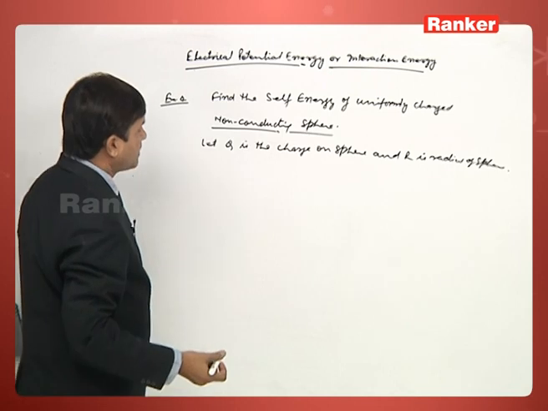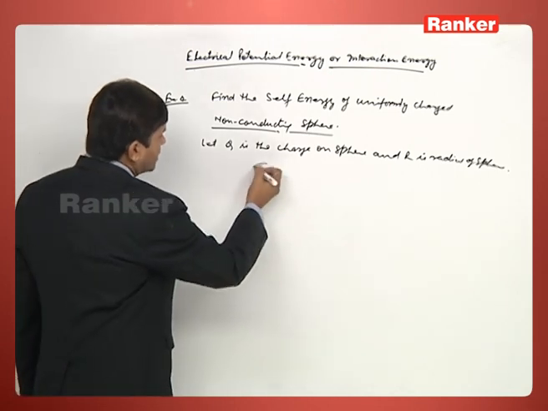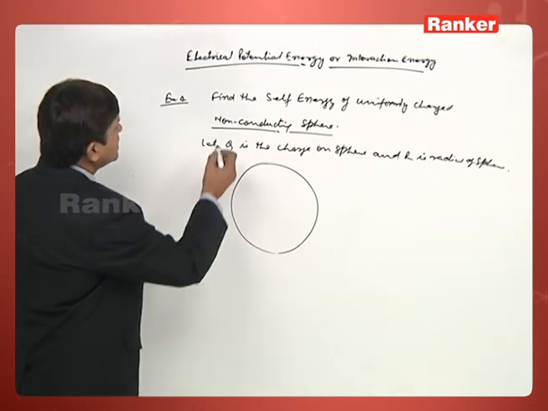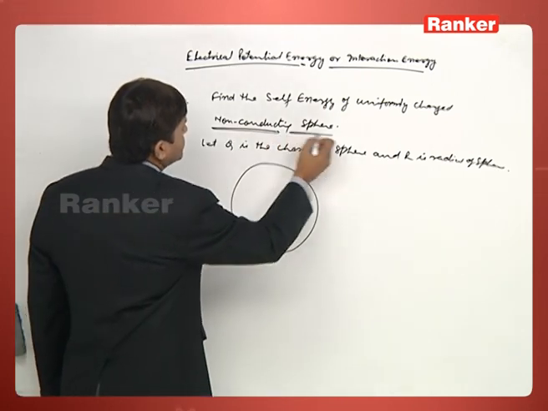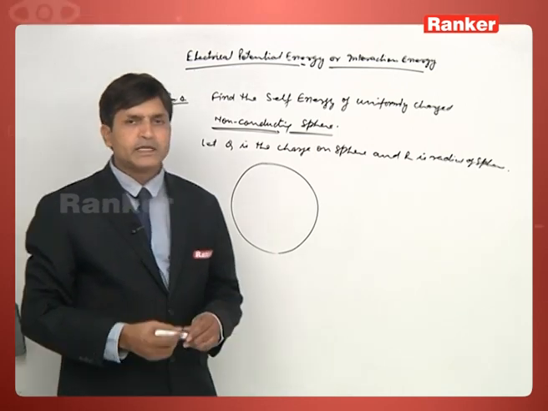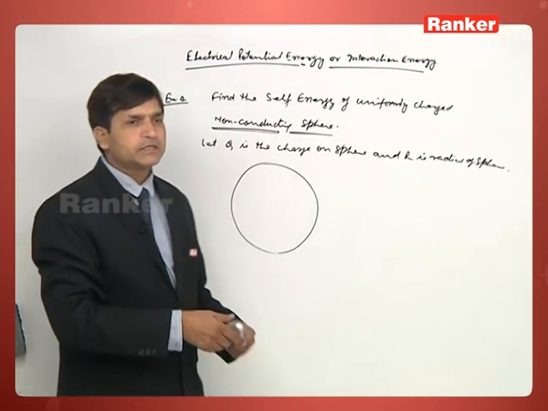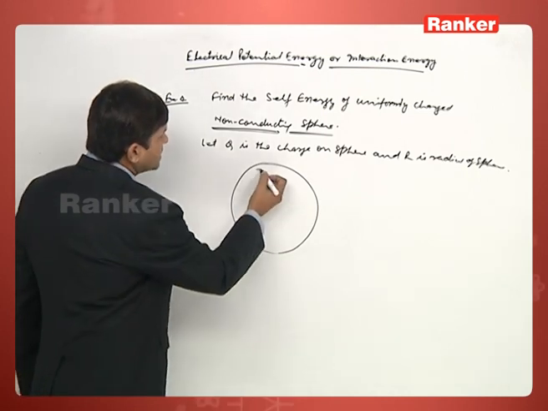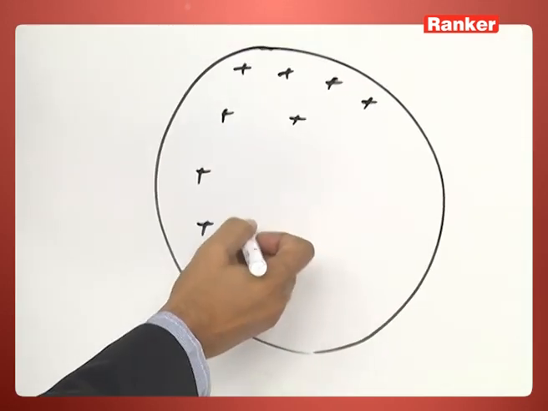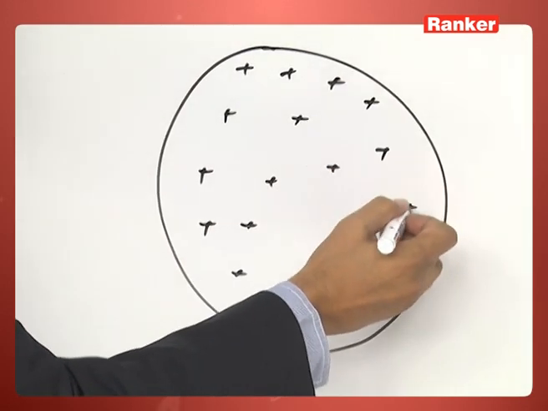See, the meaning of this statement is this: non-conducting sphere. Important point here, non-conducting sphere. The non-conducting sphere means total charge is uniformly distributed throughout its volume. It means if we are giving a charge q, this charge will be spread throughout its volume.